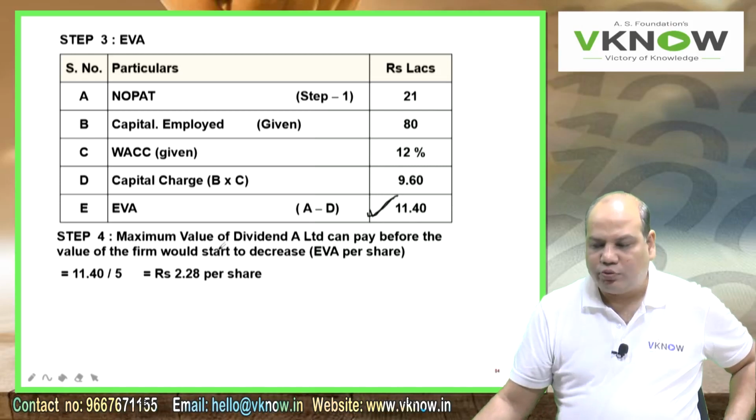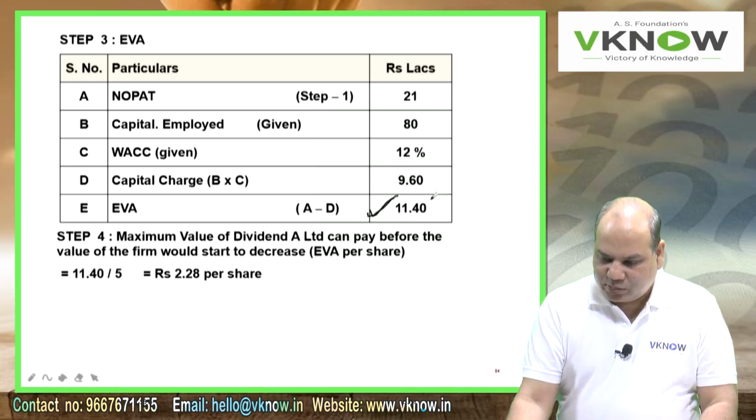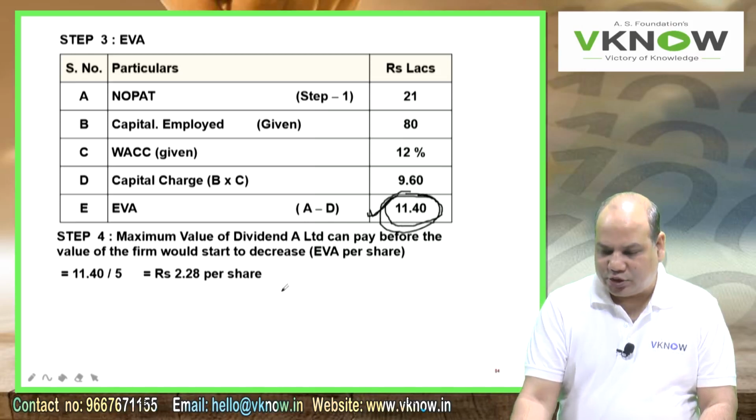Now the question was, what is the maximum dividend that can be paid before the value of the firm starts to decrease? In this case, the maximum dividend you can pay is that surplus that you have generated, 11.40 lakhs. This is total dividend you can pay, and this divided by number of shares will give you dividend per share.